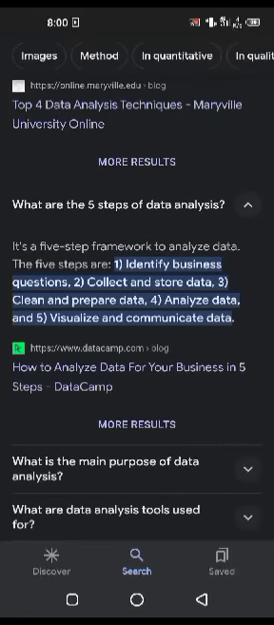Here is a 5-step framework to analyze data. The 5 steps are: identify business questions, collect and store data, clean and prepare data, analyze data, and visualize and communicate data.